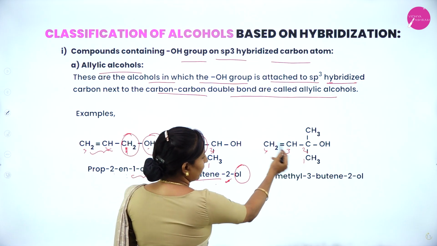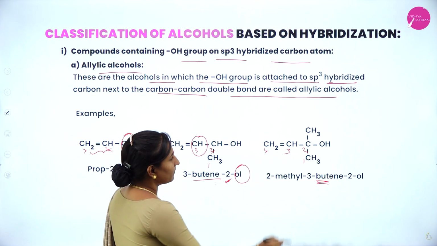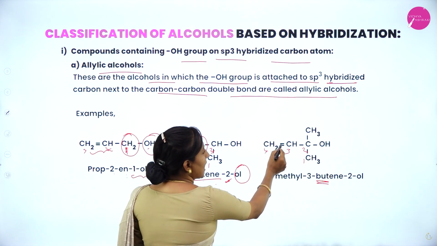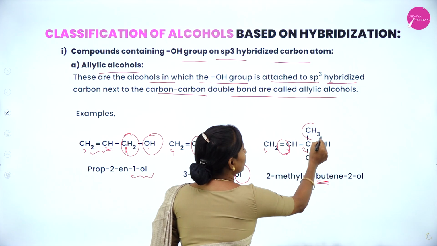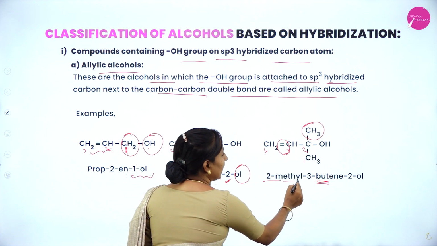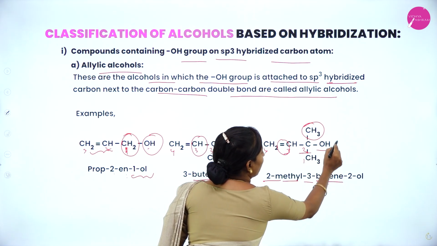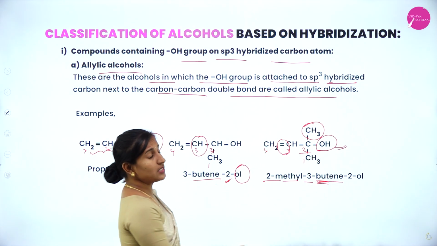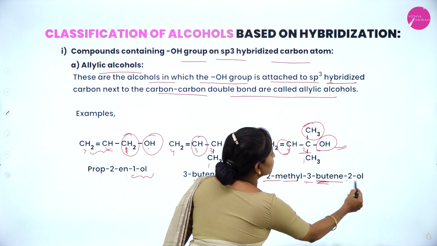The next example is 1, 2, 3, 4. So we have 4 carbon atoms, that is but group is present. Presence of double bond at the carbon number 3 and presence of methyl group at carbon number 2, 2-methyl, 3-butene. At carbon number 2 OH is present, that is 2-methyl-3-butene-2-ol.